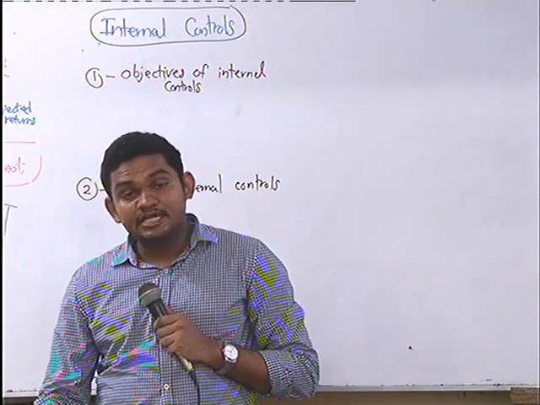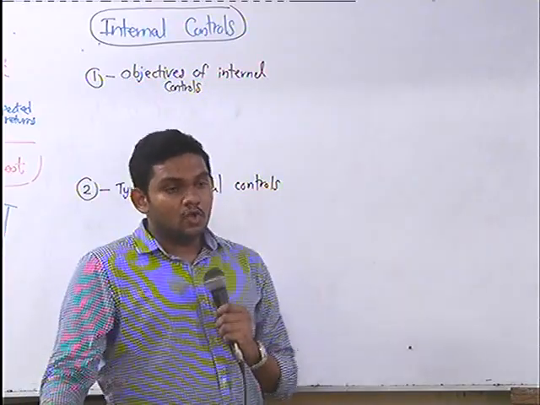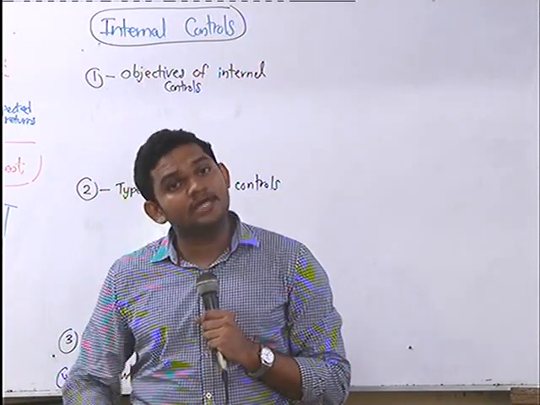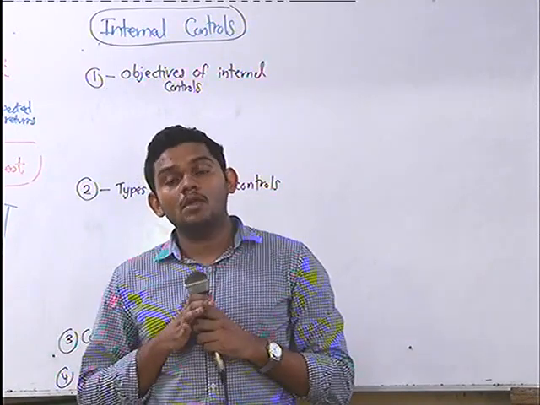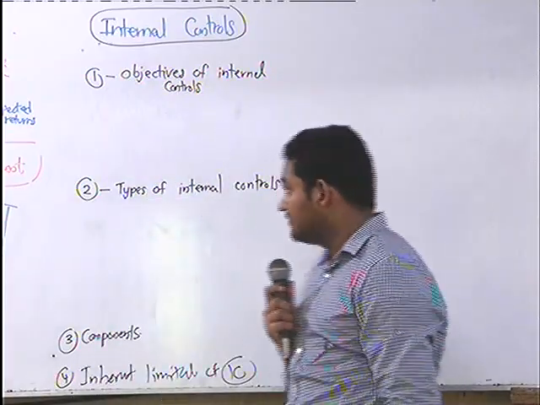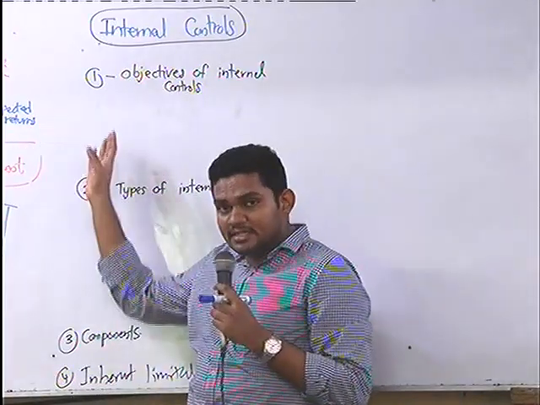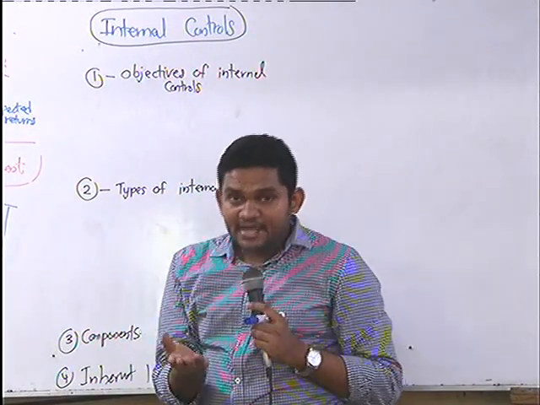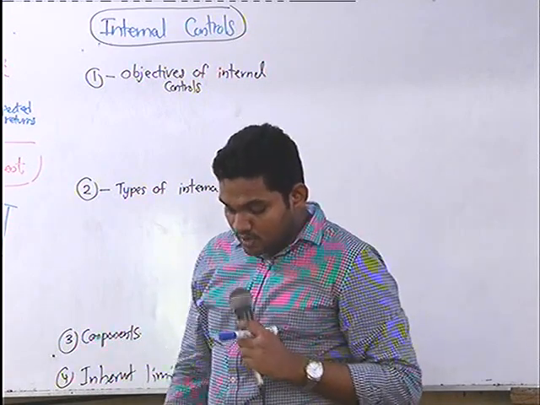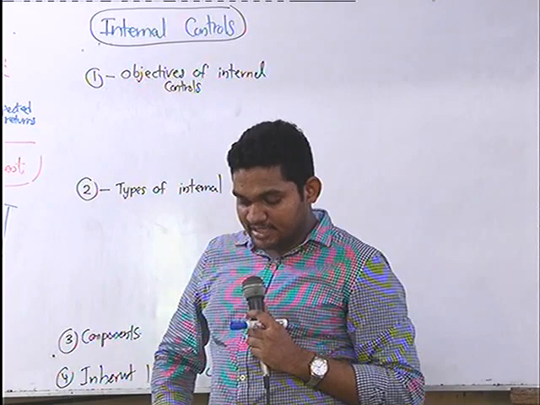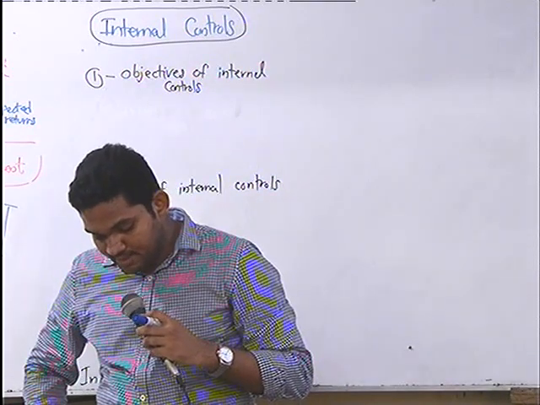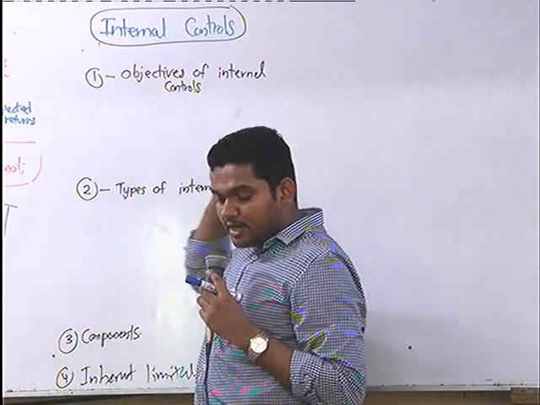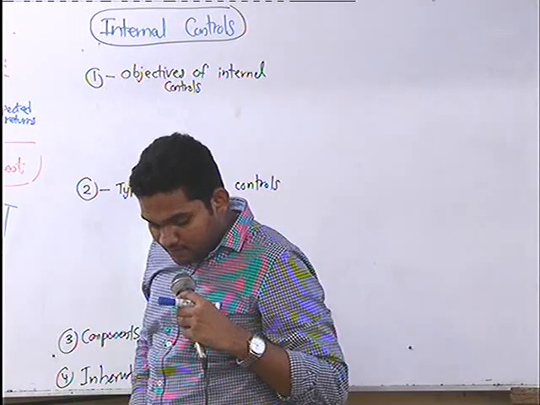So we'll discuss the objectives first, right? The first objective is, as I told you, what is the main objective of the owners? To maximize their wealth, right? So in maximizing the wealth, how do we present it to the owners? With financial statements, right? So one objective of internal controls is, we'll write. I will first write the example and then I will write the name of the objective, for your understanding.